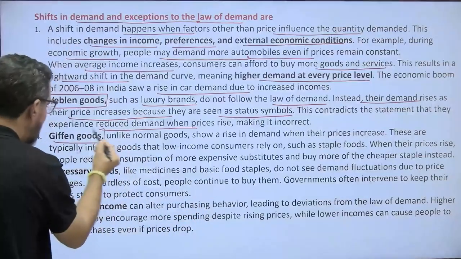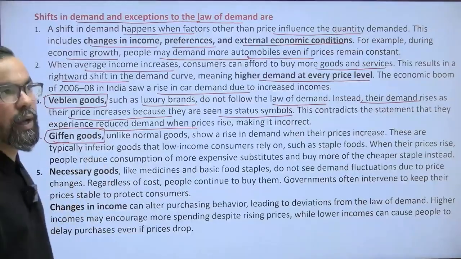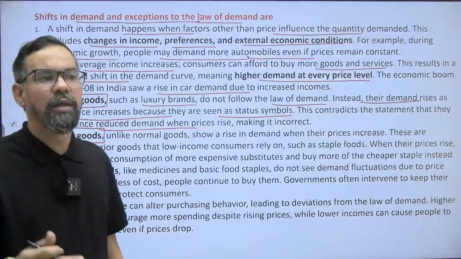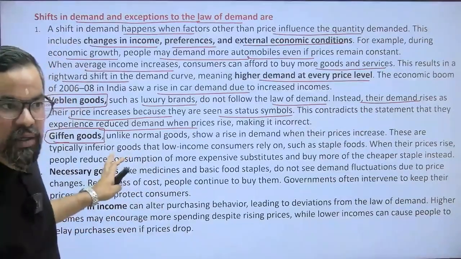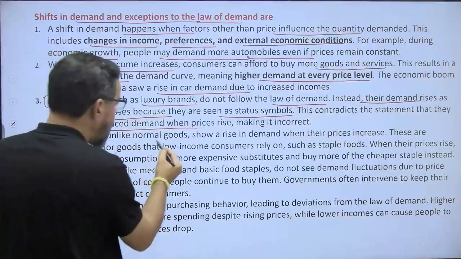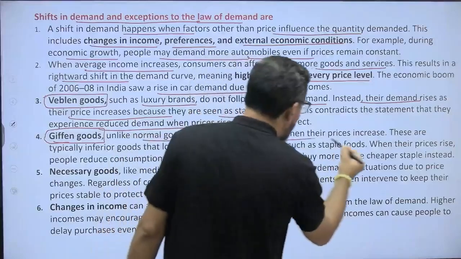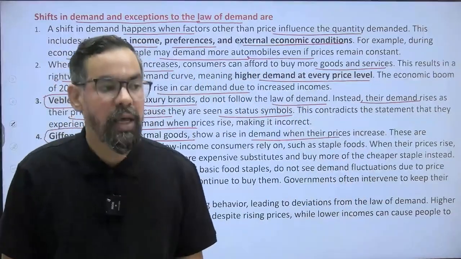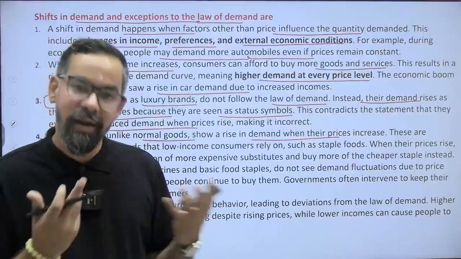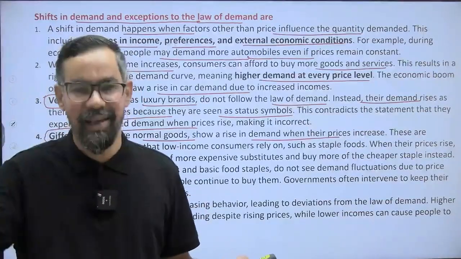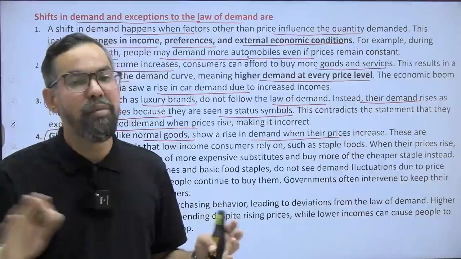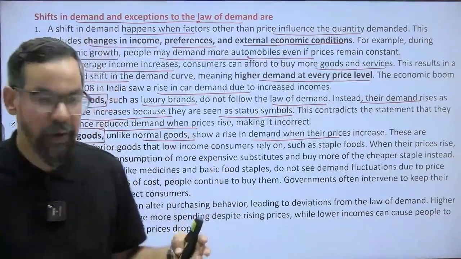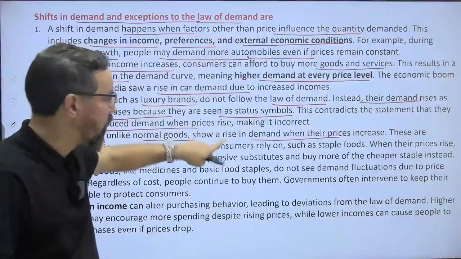Giffen goods, these are like the normal goods, like salt or any other products. Their prices, they do follow this demand. So unlike normal goods, they show a rise in demand when their prices increase. It is like, if the price of salt increases, people won't stop eating salt. They'll consume it. So their consumption will increase, or even their demand will remain stagnant, or it will start increasing. People start storing it. So again, the exceptions of the demand curve.